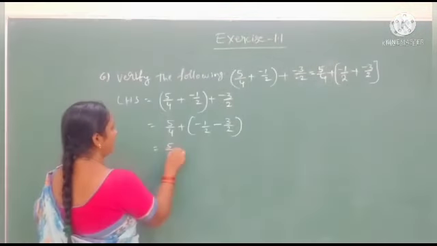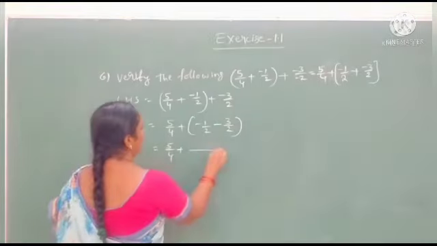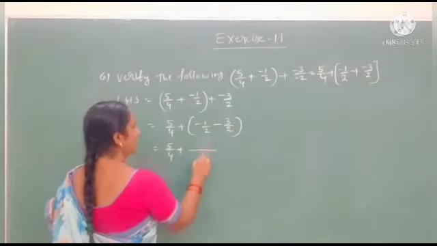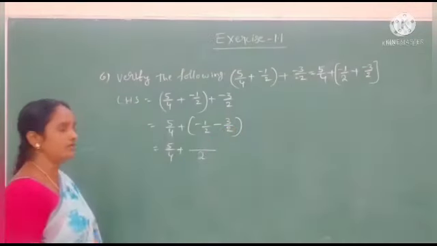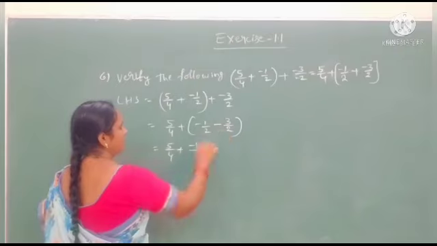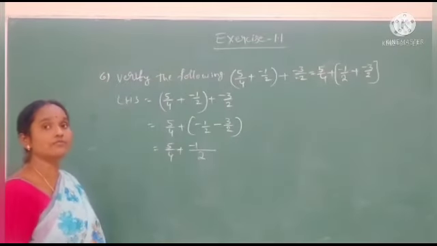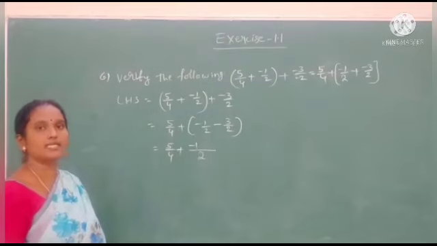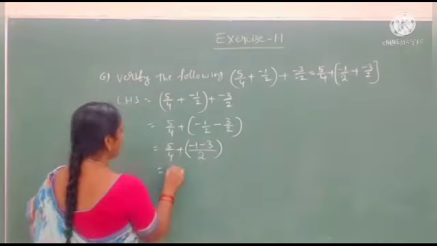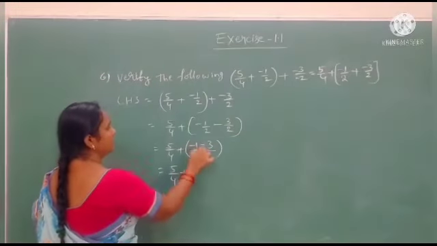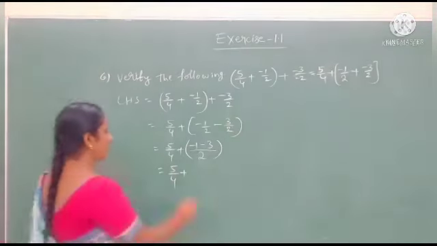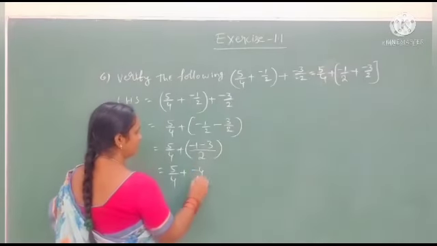Both denominators are equal, so we write the same denominator and add the numerators, minus 1 and minus 3. These are the same symbols, so we do the addition. Minus 1 minus 3, we get minus 4 by 2.